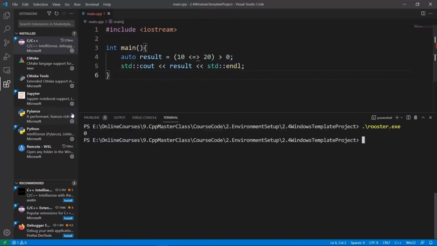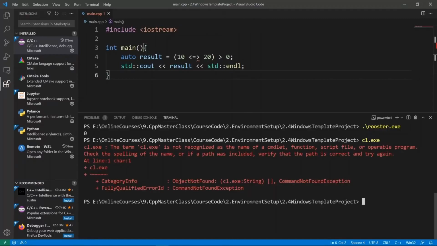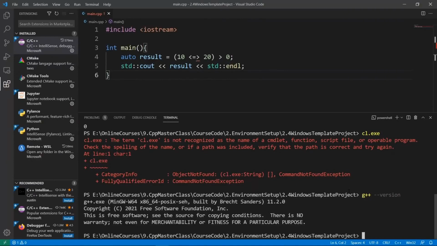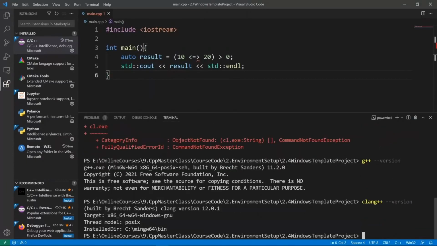This is what we need to do to get this to work. If we start Visual Studio Code in a mode where it knows about the environment variables for the compiler from Microsoft, we will have the ability to say cl.exe, and we will be able to use that right here. But you see that it is not recognized now, but we can use the G++ compiler. If we do the version, we're going to see that it's available. We can use it. We can use Clang++. And if we do version as well, we're going to see that we can use this little guy here.